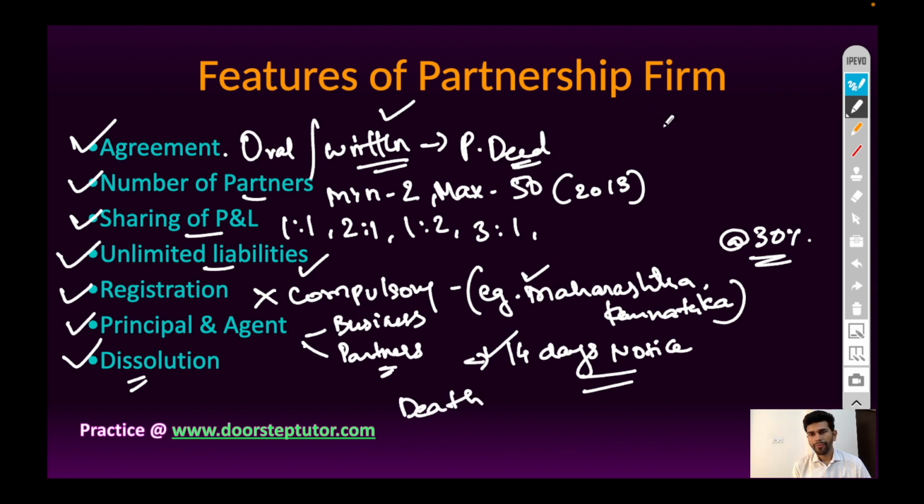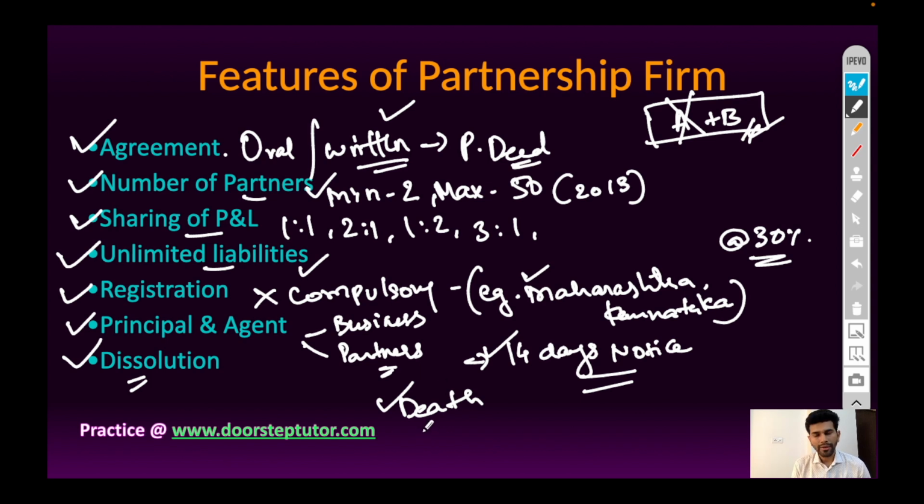For example, if A and B are two partners, in case of death of Mr. A, Mr. B will not continue the partnership firm as minimum two members are required to form a partnership business. So Mr. B cannot continue the partnership business. Hence, in case of death of any one of the partners, the partnership will dissolve.